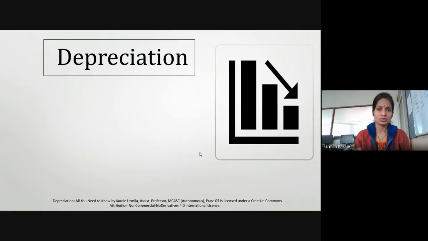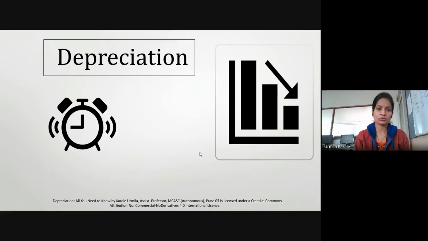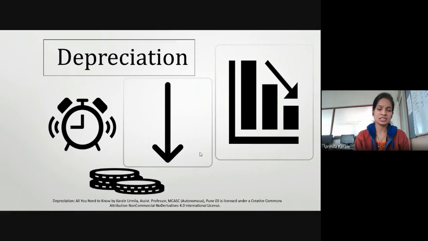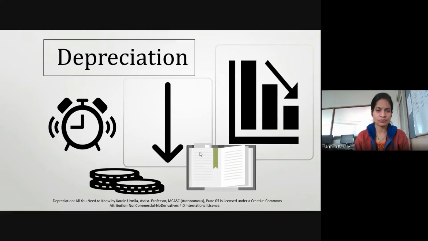Over a period of time, the value of the assets is going to decrease with the passing of time. This decrease in value needs to be recorded somewhere in your books of accounts. So you can see basically it is a loss, since your assets, your property valuation, is decreasing with passing of time. How it is to be treated in terms of accounts, we are going to see in detail.